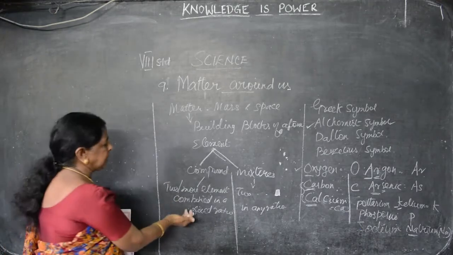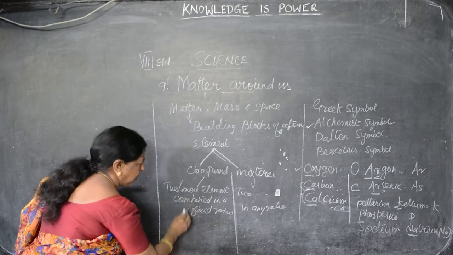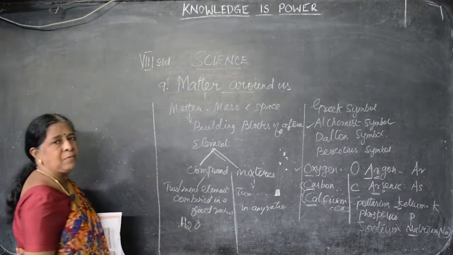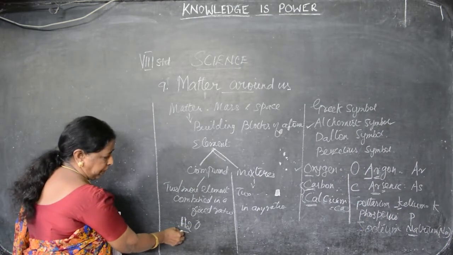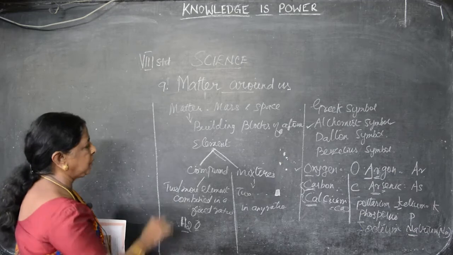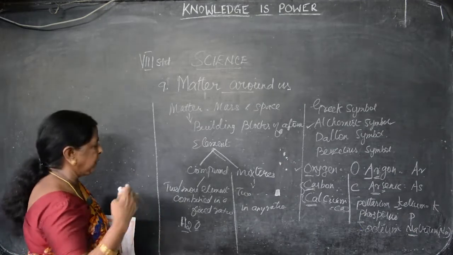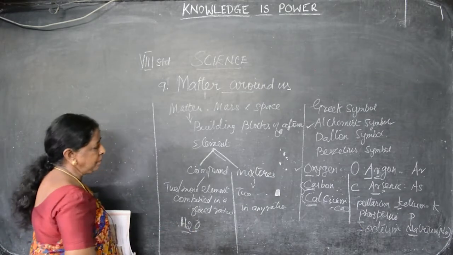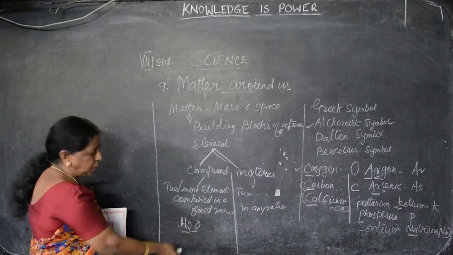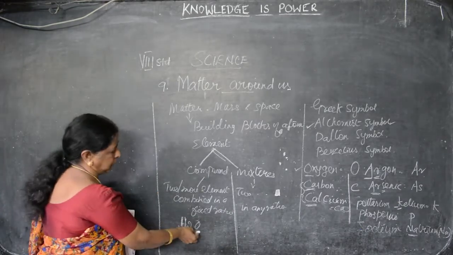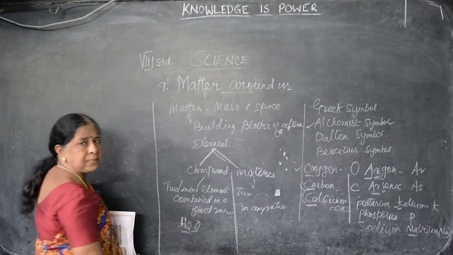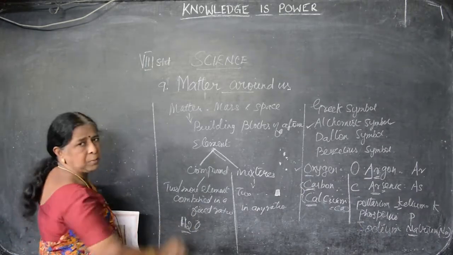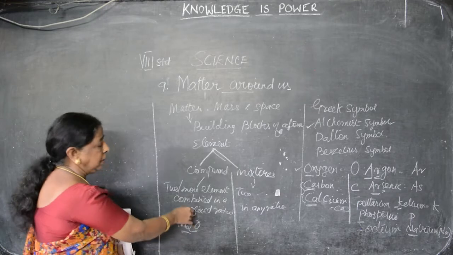The properties of the elements change. For example, we can say the compound water. What's the formula for water? H2O. That means 2 atoms of hydrogen and 1 atom of oxygen combined together to make a compound. Wherever you see the water, sea water, ocean water, river water, pond water, the ratio will be the same only. That's why we say 2 or more elements. Here how many elements are there? Hydrogen one element, oxygen one element. The 2 elements combine together in a fixed ratio. Wherever you take the water sample, you have to say 2 atoms of hydrogen and 1 atom of oxygen only. This is a fixed ratio.